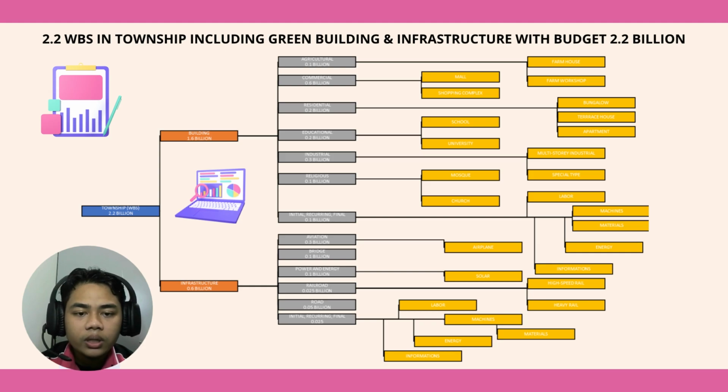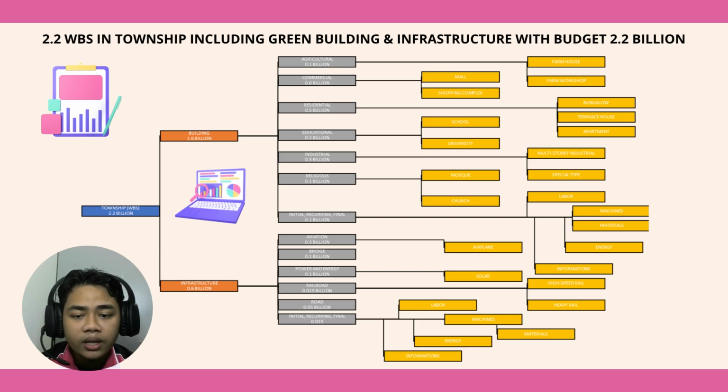For agriculture, we have farmhouse and farm workshop. Commercial, we have mall and shopping complex. Residential, we have 3, which is bungalow, terrace house, and apartment. Educational, we have 2, school and university. Industrial, we have multi-story industrial and special type. And for religious, we have mosque and church. And finally, initial, recurring, and final, we have 5 more elements, which is labor, material, machine, energy, and information.